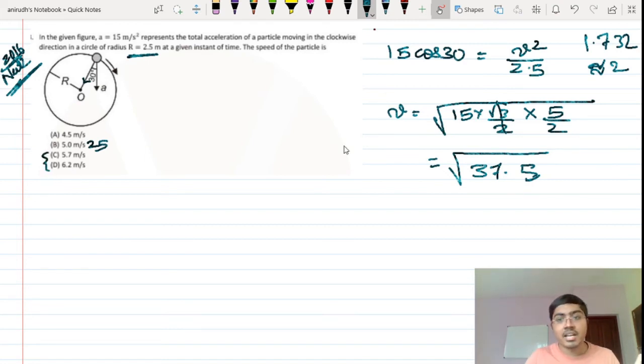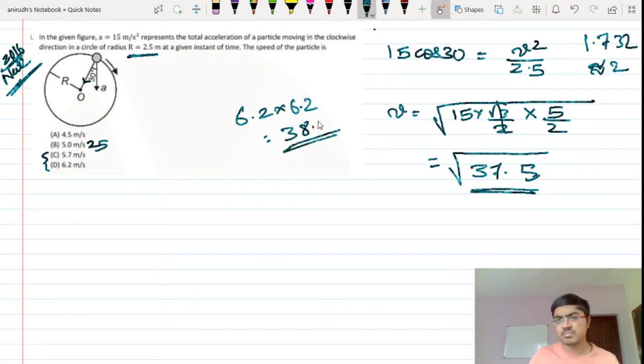I have to get the square root of 37.5, and I know that 5 5s are 25, but that is lesser than 37.5. So my options are either 5.7 or 6.2. Let us take 6.2 square and see. 6.2 into 6.2 is nearly equal to 38 point something, 38.44 or something.